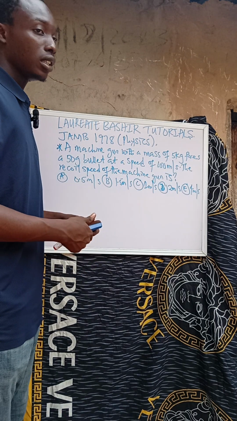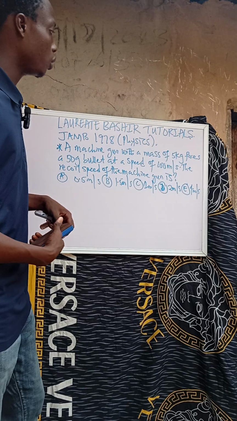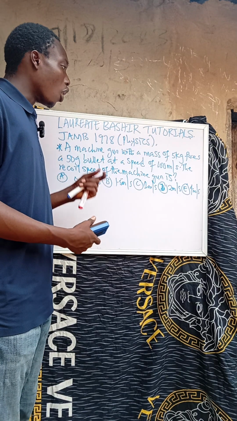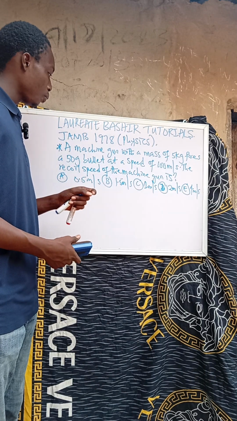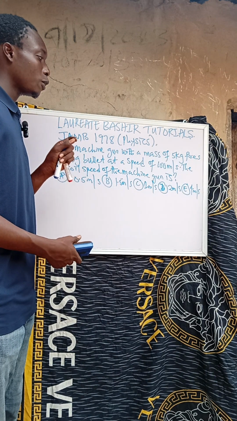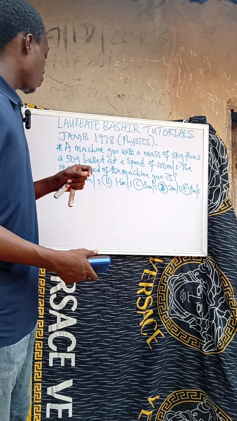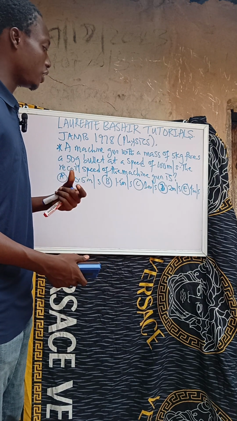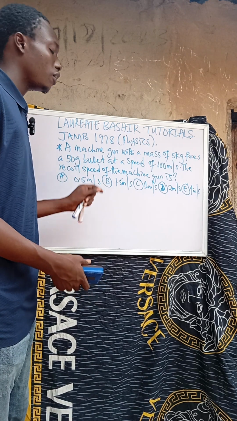So, JAMB 1978 physics. The question says a machine gun with a mass of 5 kg fires a 50-gram bullet at a speed of 100 meters per second. The recoil speed of the machine gun is, and we are given options.